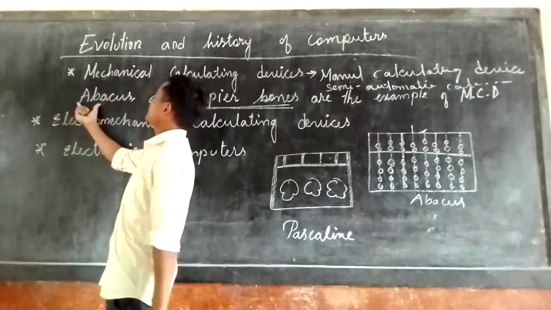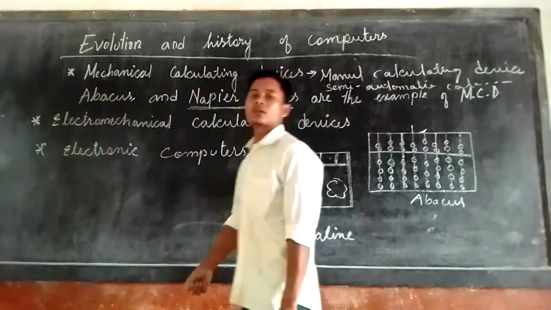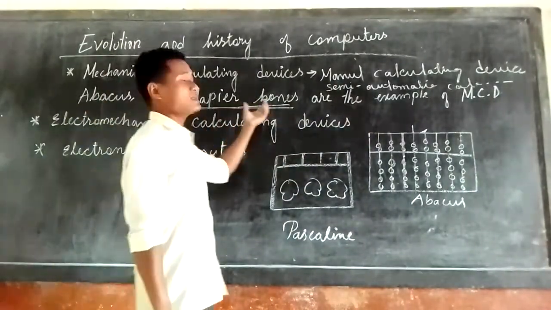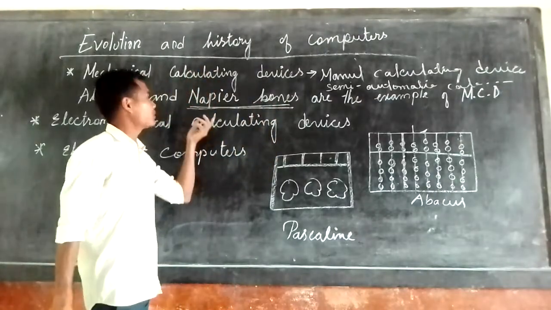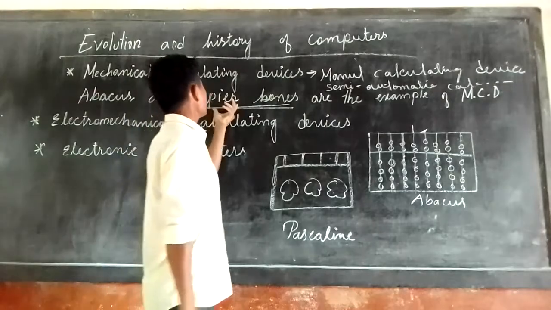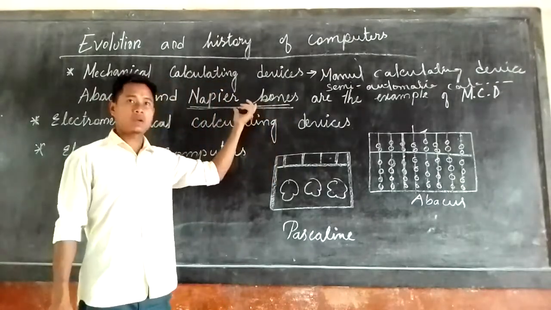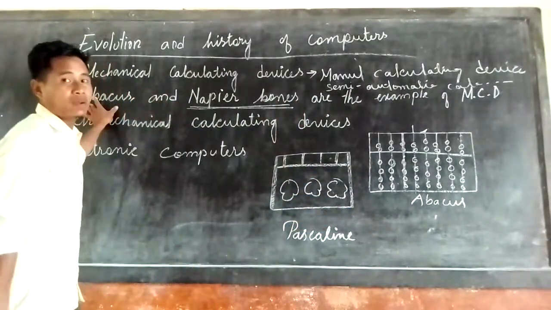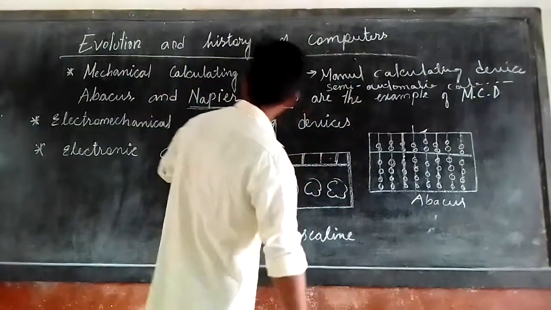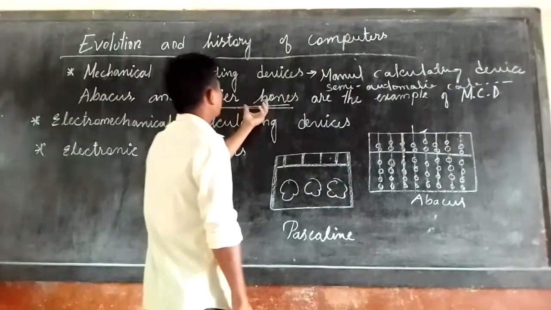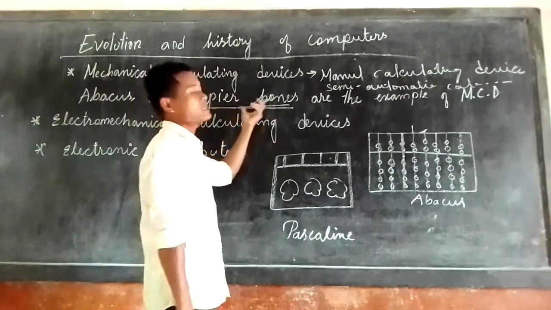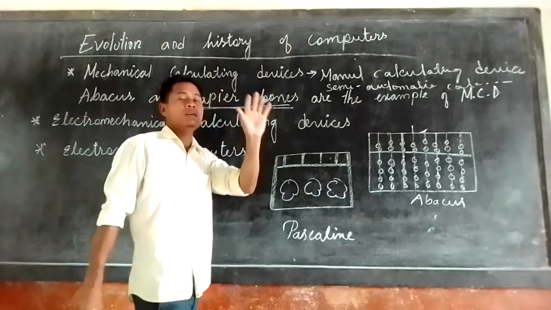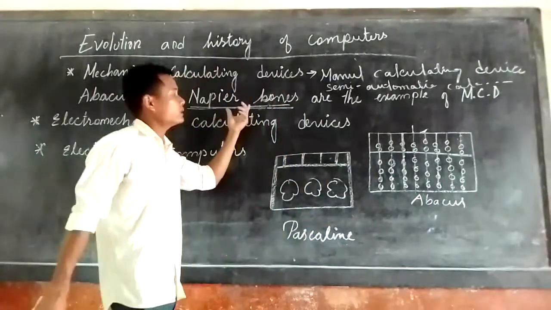Therefore, later on, the Scottish mathematician Sir John Napier invented Napier-Bones in the 17th century. With this machine, calculation can be done as subtraction, addition, multiplication and division.